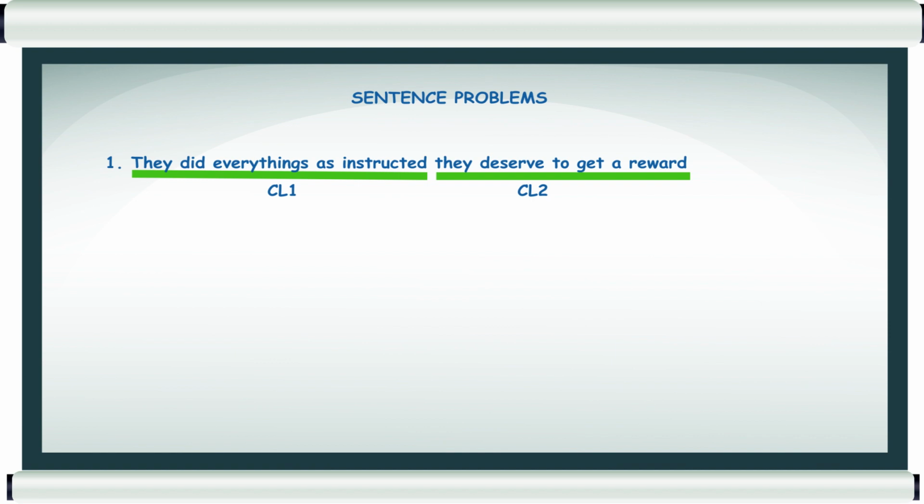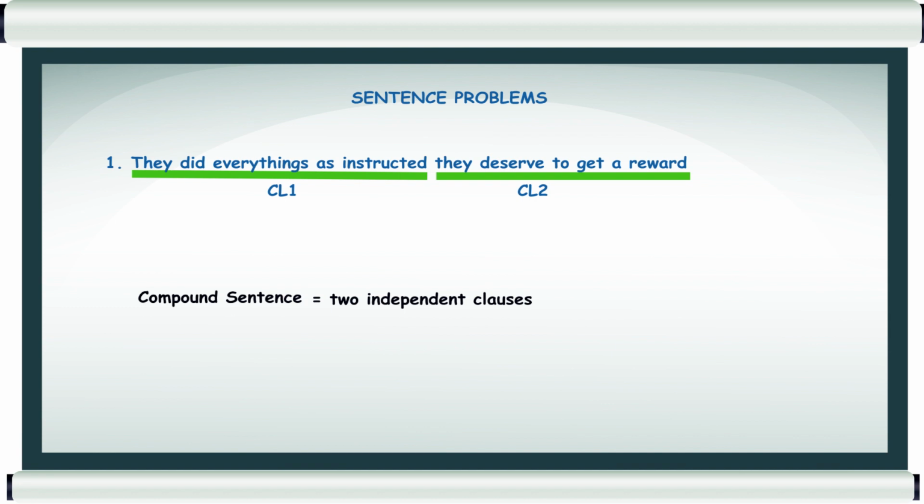Remember that a compound sentence consists of two independent clauses. Do we have two independent clauses in the above sentence? Yes, we have two clauses here. The first one, they did everything as instructed. And the second one, they deserve to get a reward.